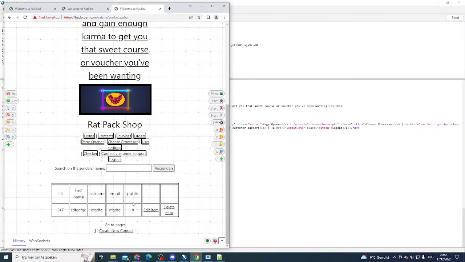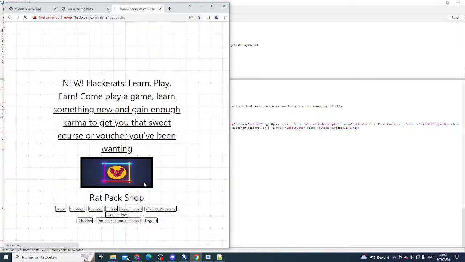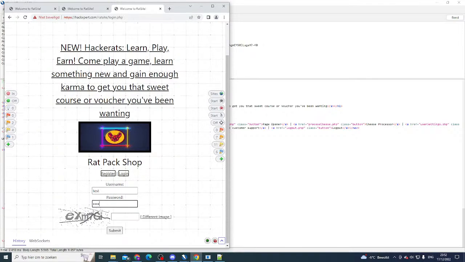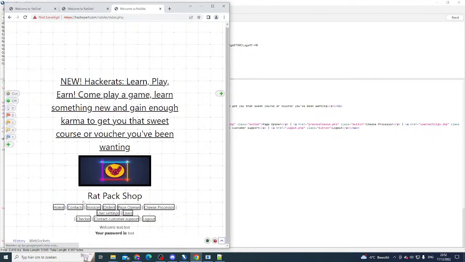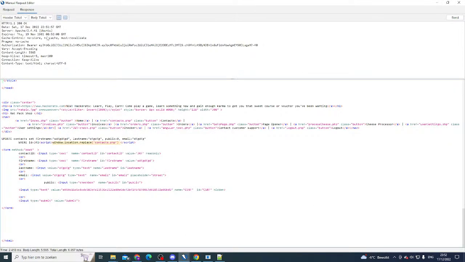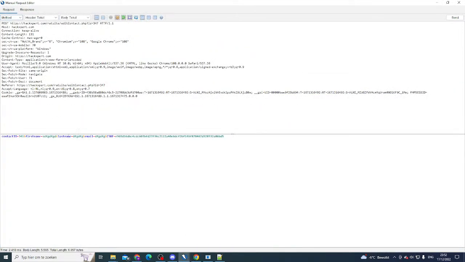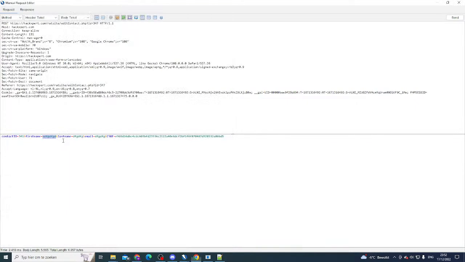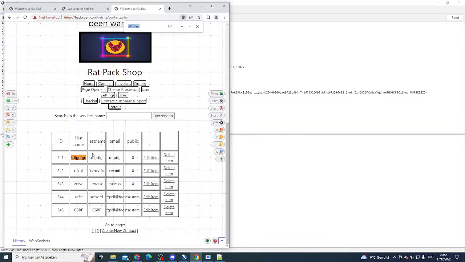Now we need to check this ourselves. So we log out, we log in as our test user, and we go to our contacts, and we see in the first name that we've sent over, so let's go back here, we should be able to find this in the first name and this in the last name.